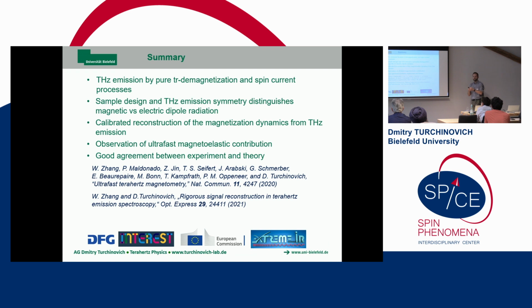You should make sure that there's no diffusion of spin polarized electrons in the sample, else it will lead to spin orbit coupling and much stronger electric dipole Terahertz emission that will obscure everything that you would like to observe. And I think also for the first time we have observed the magnetoelastic contribution in the same signal, in the same experiment, as the hot magnon. So those are the publications, and thank you very much for your attention.